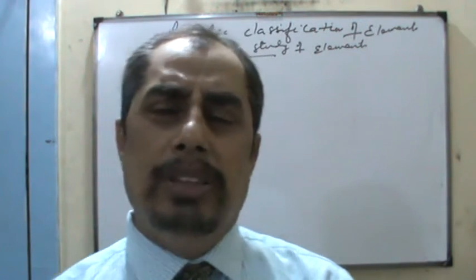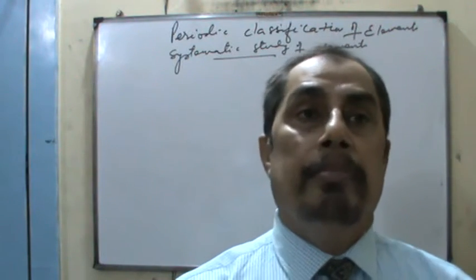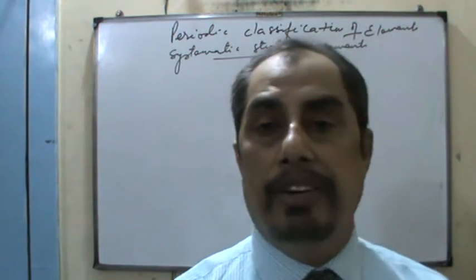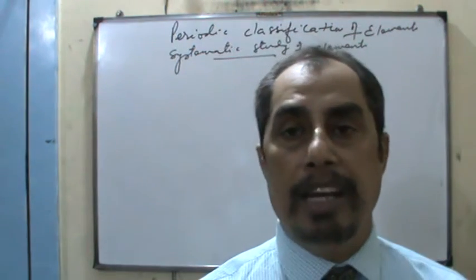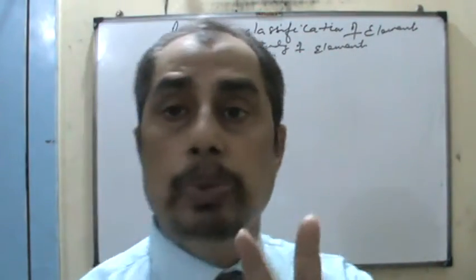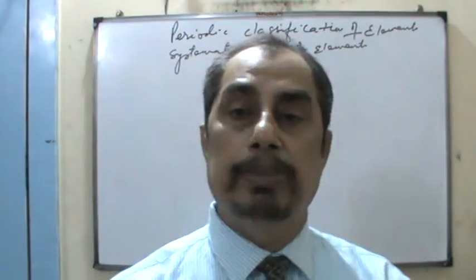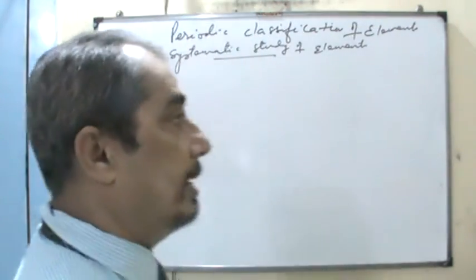So all these laws, all these opinions were rejected because they did not fit every kind of element. Whenever many more elements were discovered, they were outrightly rejected. Two milestones are there. One is Mendeleev's periodic table. Russian chemist Mendeleev explained periodic classification of elements in that way.